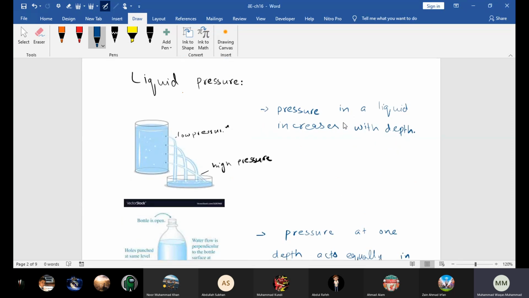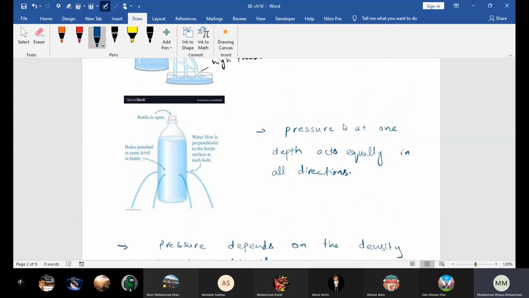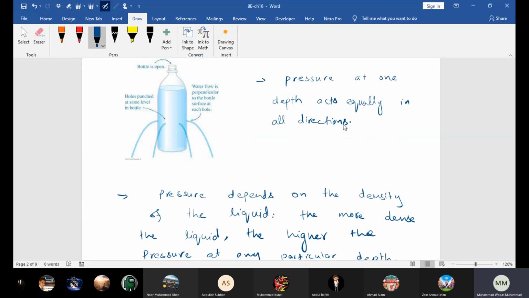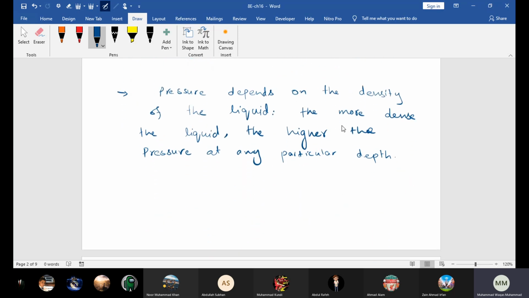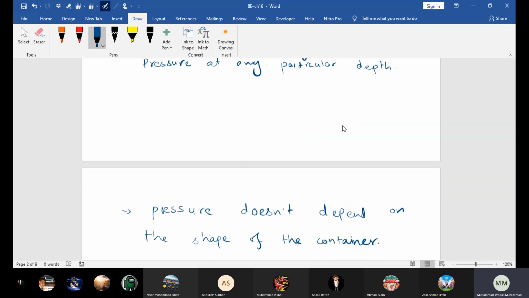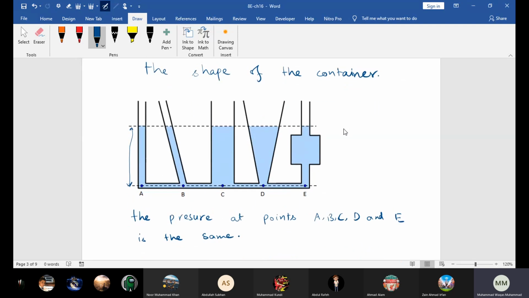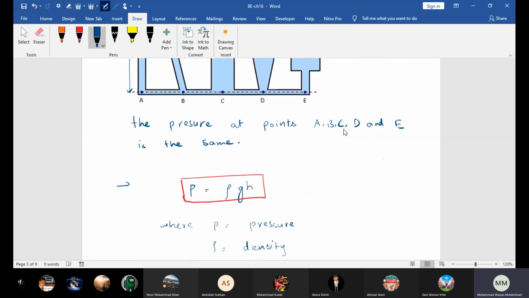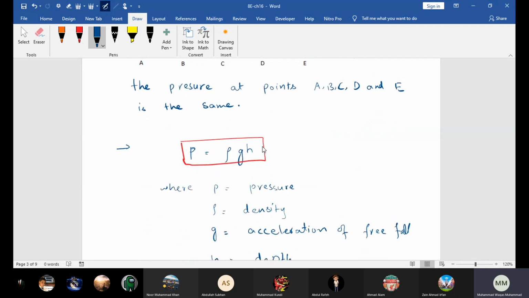We discussed that in a liquid, pressure increases with depth, and beta, pressure acts equally in all directions at any particular depth. In general, you can say liquid pressure acts in all directions. Pressure depends upon the density of the liquid, and liquid pressure does not depend upon the shape of the container, right? We calculate liquid pressure with this formula: pressure is equal to density times acceleration of free fall times depth.